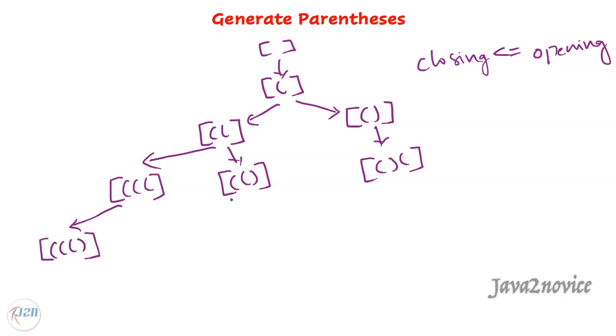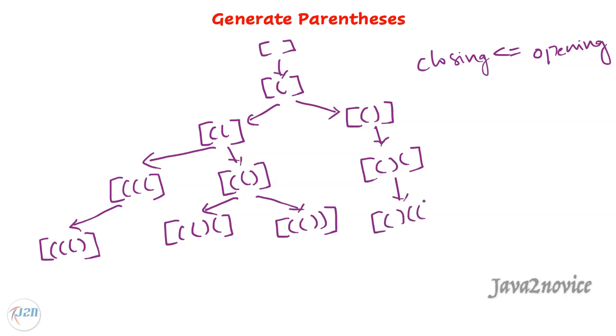Here we have two possibilities. We can add one opening parenthesis. We can add one closing parenthesis. Here also we have two possibilities. We can add one opening parenthesis and we can add one closing parenthesis. Again, there is only one possibility here. We can add a closing parenthesis. Here, since we have already used all opening parentheses, we can only use a closing parenthesis.